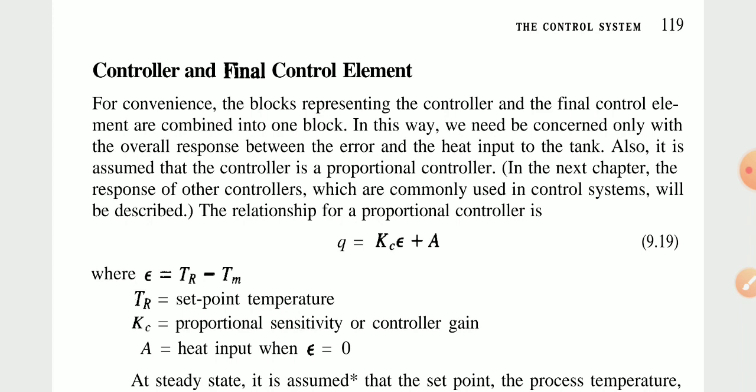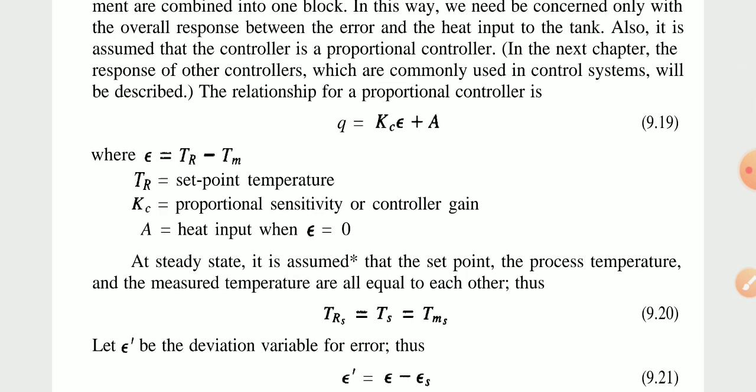In this convenience, we describe the relationship for a proportional controller, where E is equal to TR minus TM. TR is the set point temperature and Kc is the proportional sensitivity or controller gain. A is the heat input when E is equal to 0. At steady state, it is assumed that the set point, the process temperature and the measured temperature are all equal to each other. The TR is the set point temperature.